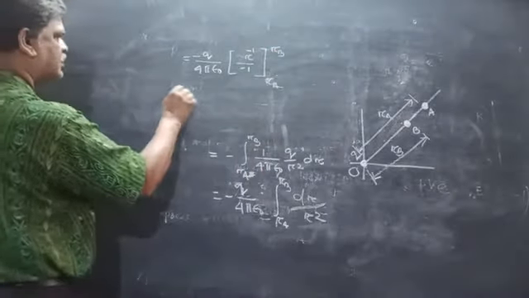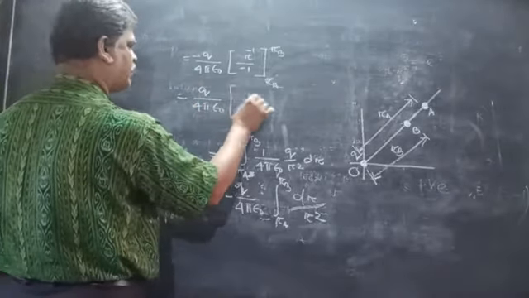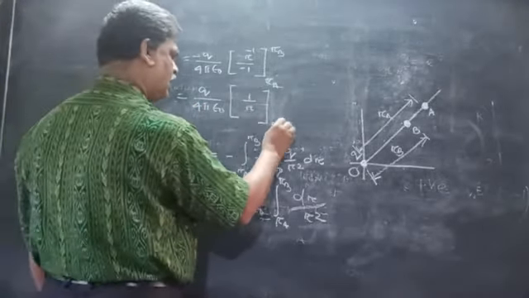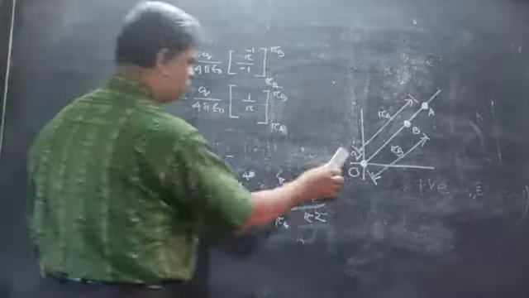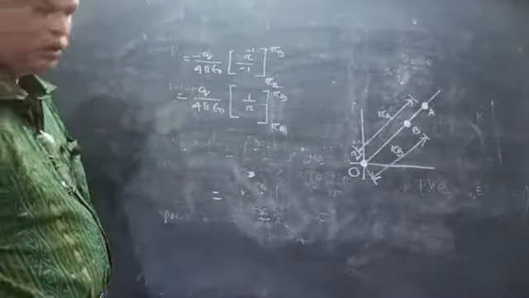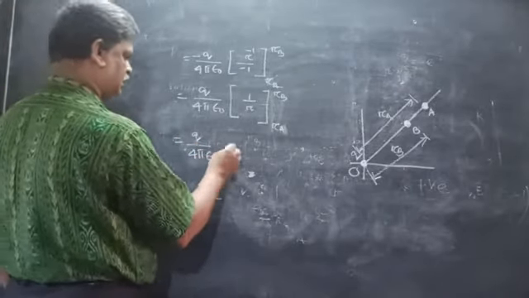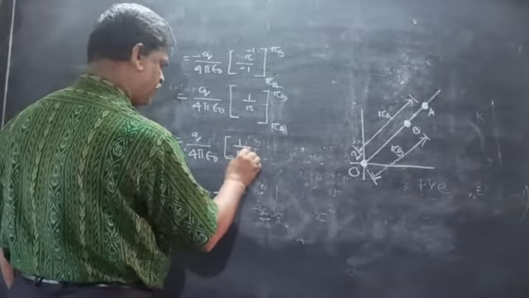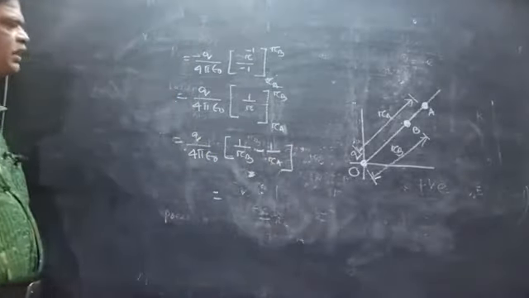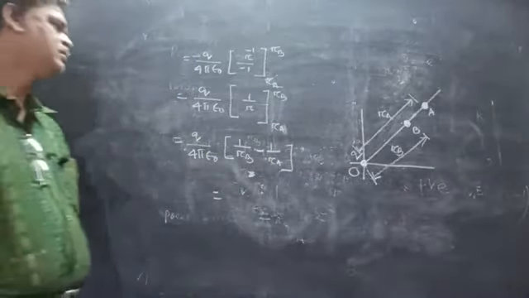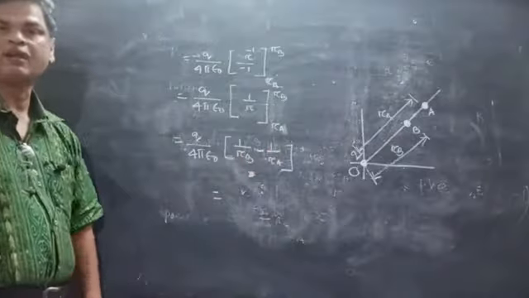This is equal to plus Q by 4 pi epsilon 0 times 1 by R from RA to RB, which gives Q by 4 pi epsilon 0 times (1 by RB minus 1 by RA). So this is the potential difference between the 2 points in the electric field of a point charge.